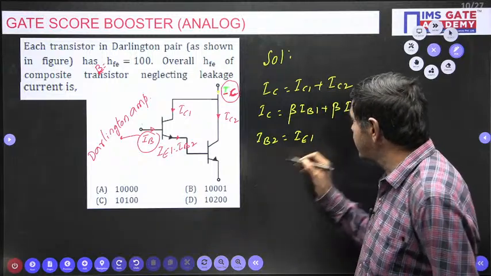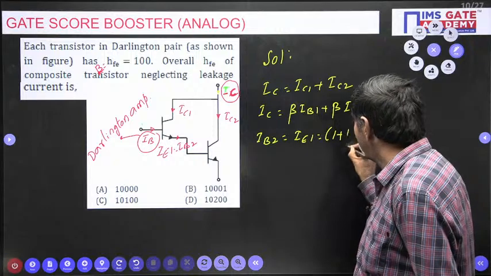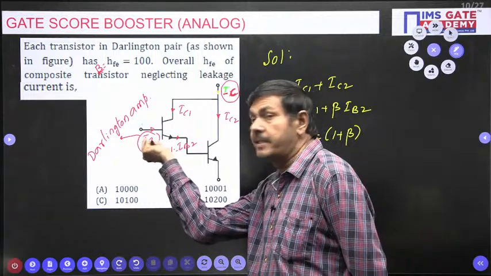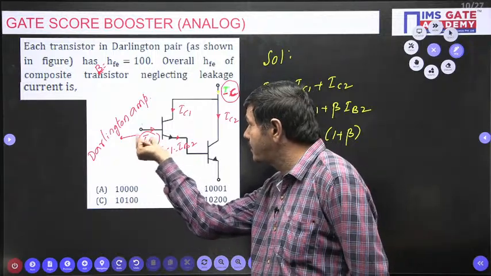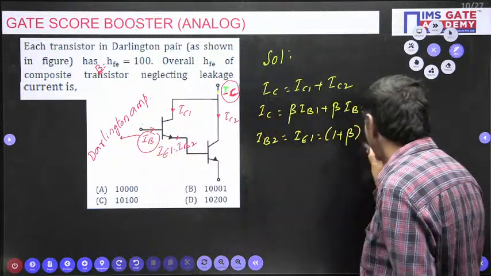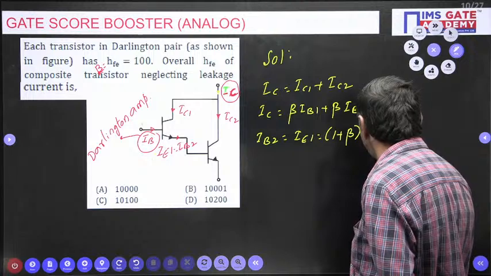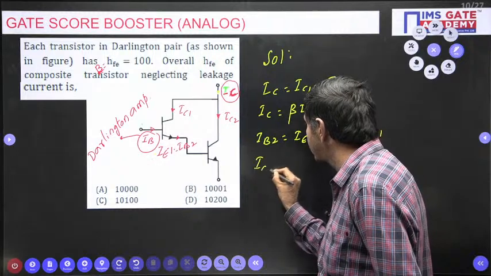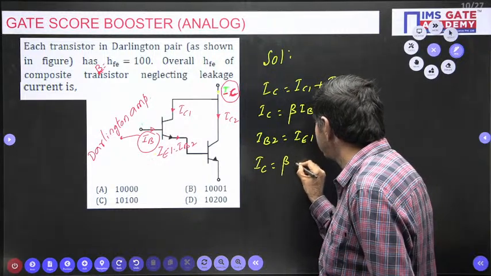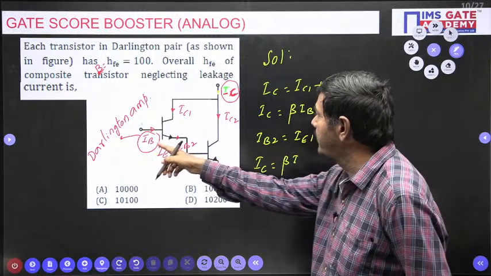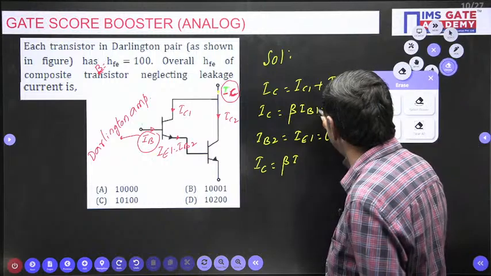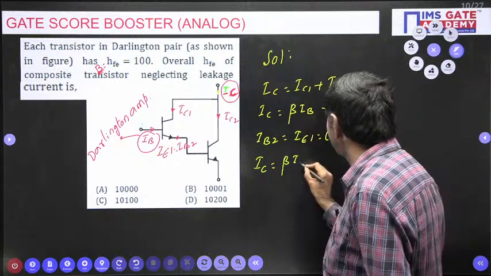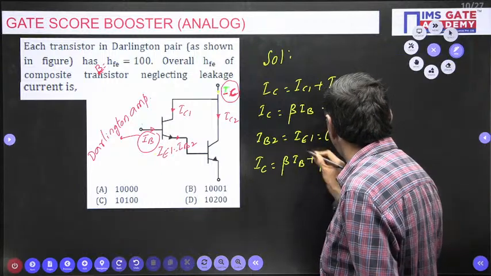IB2 is there, that IB2 is also equal to IE1, we know very well. Base current of the second transistor is equal to emitter current of the first transistor. Emitter current of the first transistor can also be calculated by what formula? 1 plus beta times of IB1 we can write. Now I want to substitute this IB2 here. IB1 means IB only. I can write directly here IC1 equal to beta into IB only now.